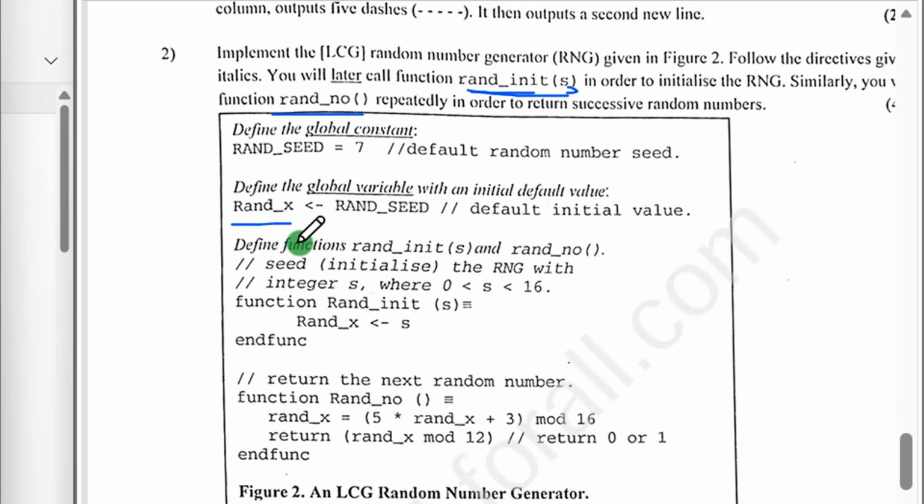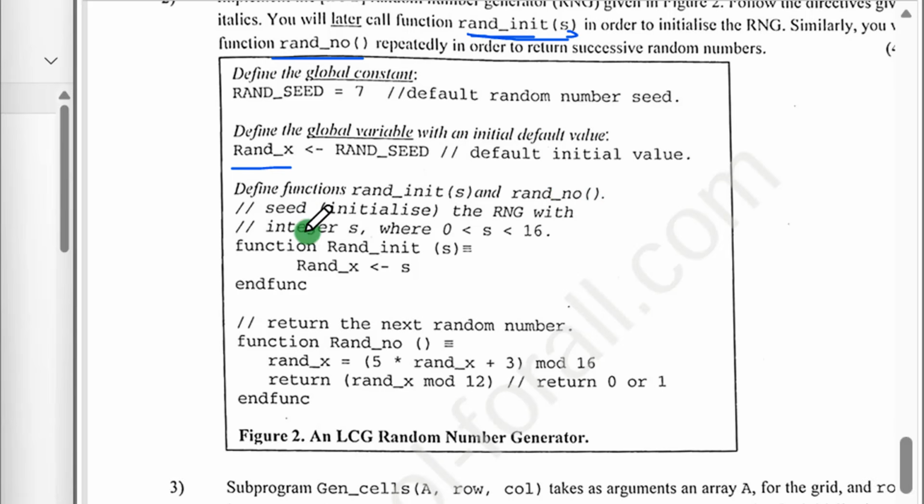In the next italic they say define function run init in bracket taking s as parameter and run number taking nothing in parameter. Good. Now they say set. So under they say this is a small comment. So remember the true line here is for comment. Set initialize the random number generator with integer s, where s is between the range what? S should be greater than 0 and s should be less than 16. And here the function run init is taking one parameter, s.